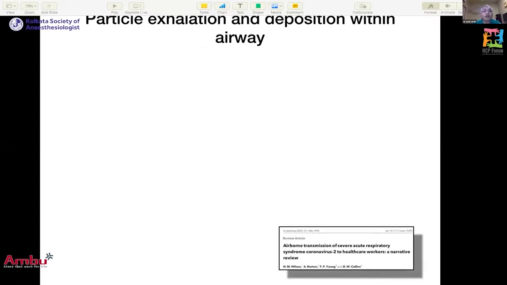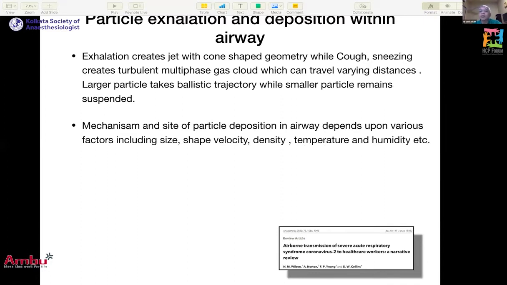So the particles, once they are made or produced in the body, from there the transfer to the potential healthcare worker depends upon many factors that include size, shape, velocity, density, temperature, and humidity.